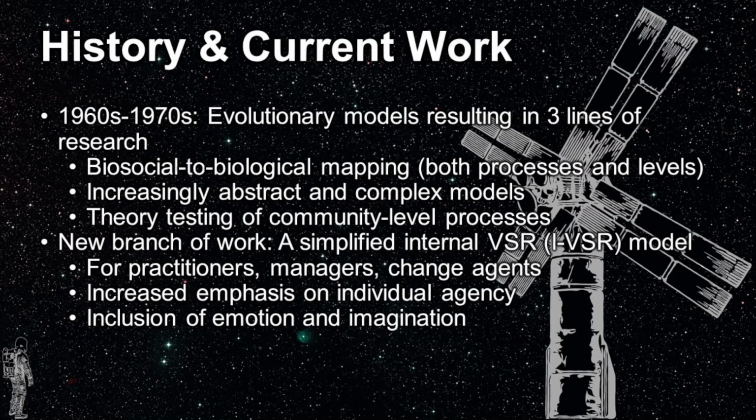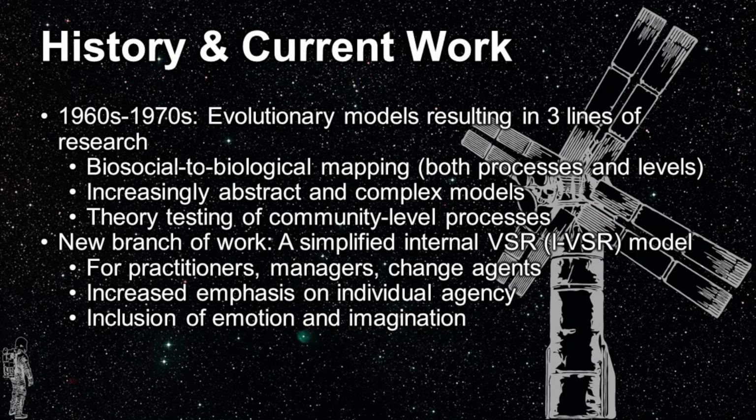Evolutionary models were introduced to management theory in the 1960s and 70s and resulted in three lines of research. First, mapping biosocial evolutionary processes to biological processes and levels. This is the line of research that was described in the previous video covering Chapter 18 of this handbook. A second line of research resulted in increasingly abstract and complex evolutionary models. And the third line of research involved theory testing of community-level VSR processes.